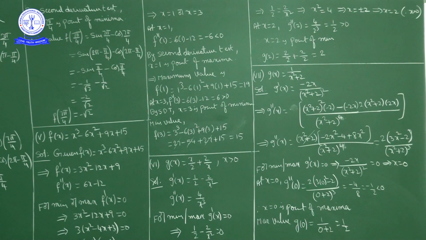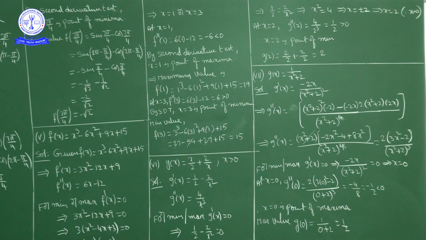What is the procedure? First of all, for a given function, find first derivative, find second derivative. For local minimum or local maximum, first equate first derivative equal to 0, find the zeros of first derivative. Next step, verify the sign of second derivative at these critical points. Suppose second derivative is positive at a point where first derivative is 0, that is called point of minima. If f double dash of x is negative at a point where f dash of x equal to 0, that is point of maxima, find maximum value.